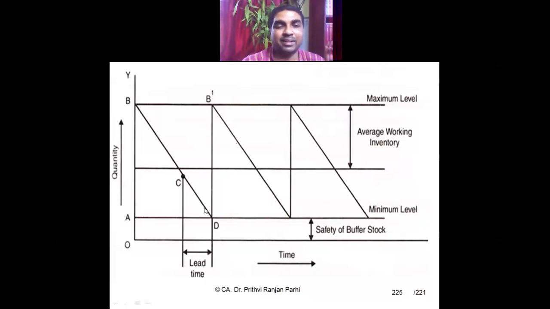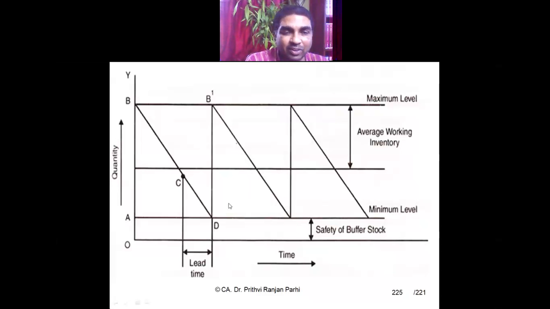How will you calculate? You estimate when the stock is going to be zero and how much time it will require to get the fresh stock, and within those many days, what will be the consumption. By using those data, you'll be able to find out that if the stock level is at this point, you should immediately place the order. So that when stock becomes zero, new stock immediately arrives and reaches the maximum level. Then again you start consuming, it comes to zero, then again new stock arrives.